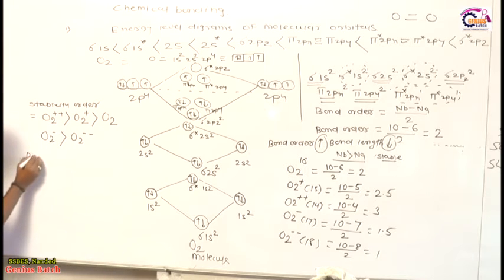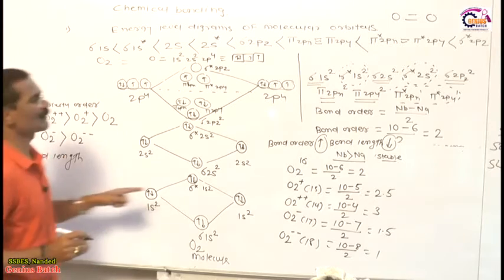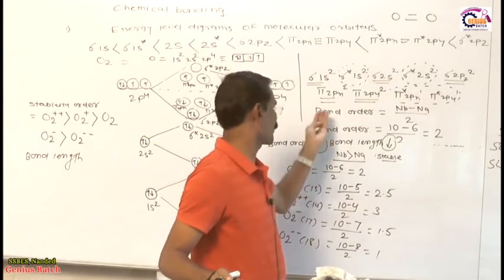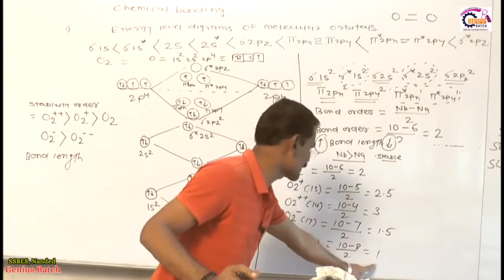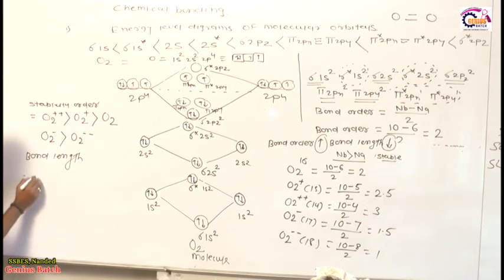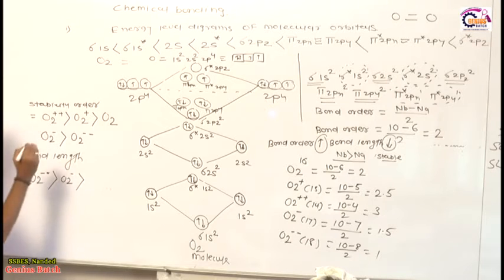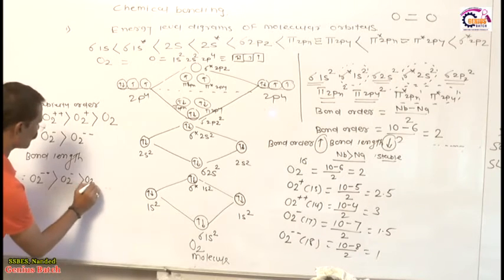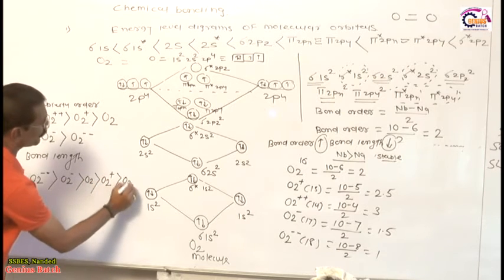So, what is the order of bond length? You know very well, bond order and bond length are inversely proportional to each other. Bond order बढ़ गई मतलब bond length कम हो गई. तो सबसे ज़्यादा bond length किसकी होगी? जिसकी bond order कम है. Bond order कम है सबसे ज़्यादा O2 माइनस माइनस. उसके बाद O2 माइनस, उसके बाद O2. Then after the O2, this is O2 plus and finally O2 plus plus.